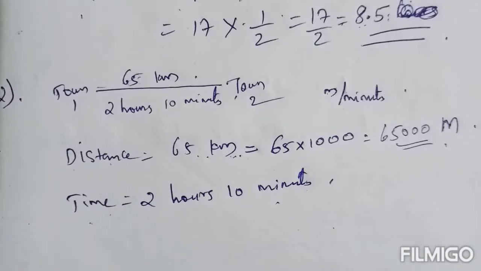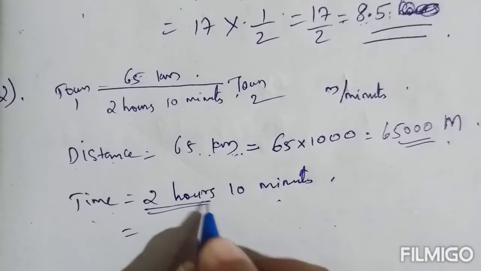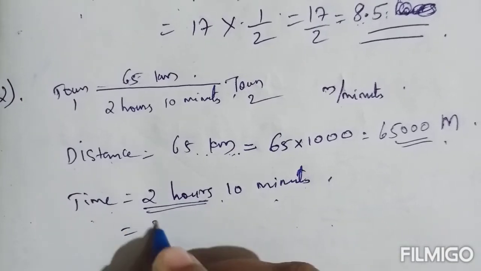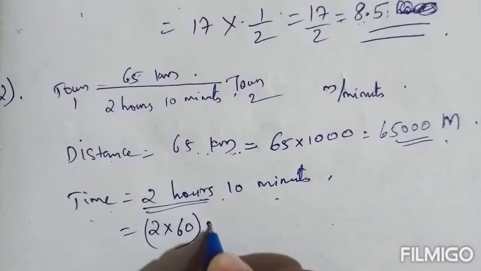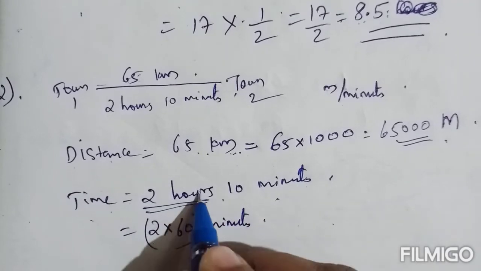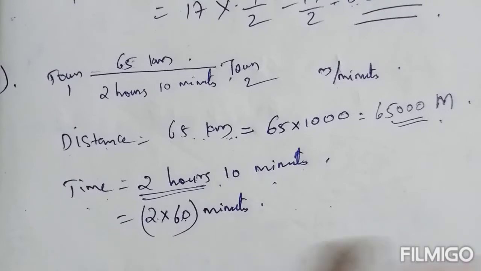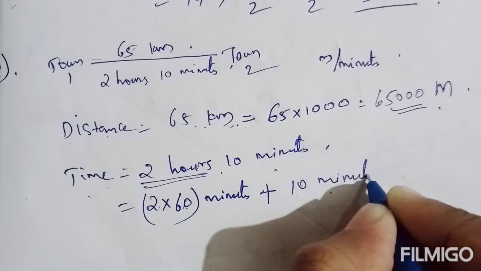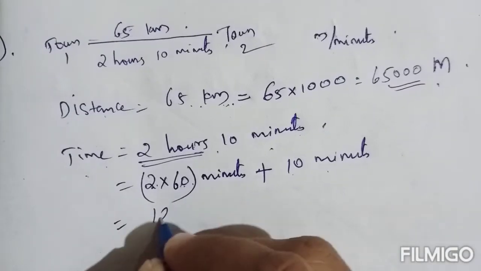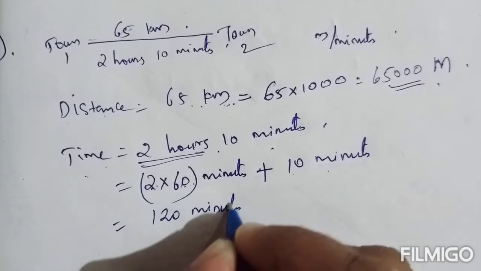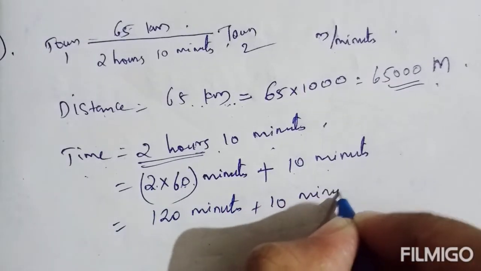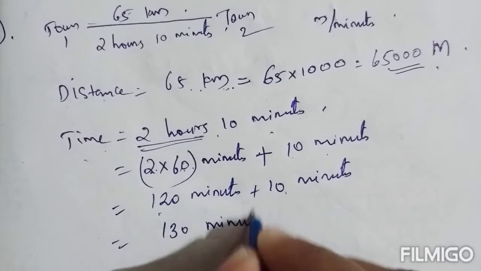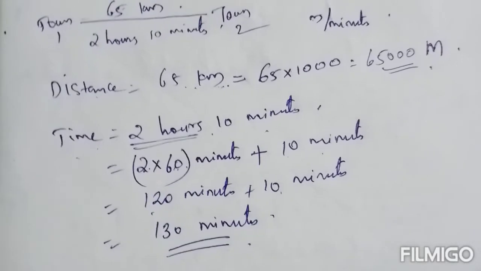Okay, now time 2 hours 10 minutes. So these hours, let us convert to minutes. 1 hour is 60 minutes, so 2 hours, 2 into 60 minutes. In order to convert hours to minutes, just multiply by 60. So 2 into 60 minutes plus this 10 minutes. 2 into 60, it is 120 minutes plus 10 minutes. You will get 130 minutes. This is the time taken to travel that distance.